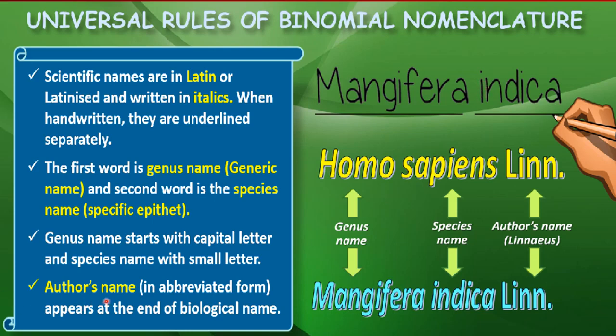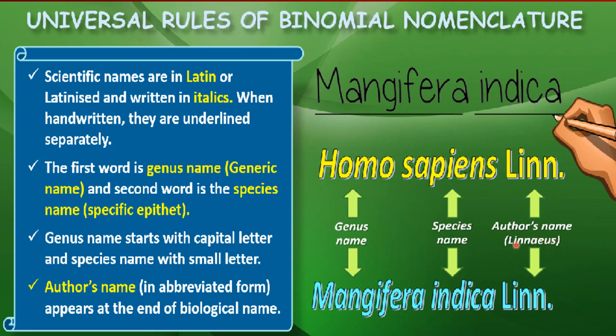Next rule is the author's name. Okay, author means who gave the name to an organism. It is written in abbreviated form, and it is written at the end of the biological name. Like here, Mangifera indica, Linn. So what is Linn here? Linn is the author's name, that is Linnaeus.